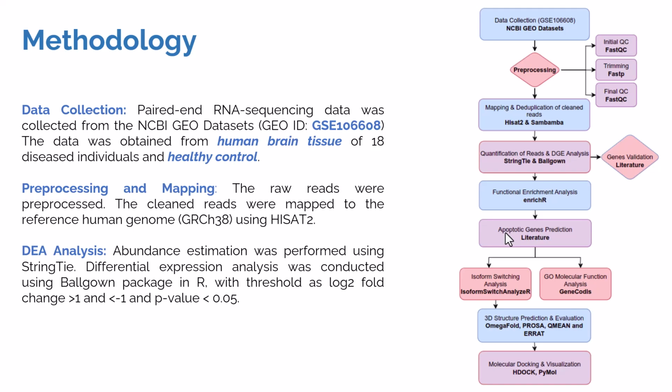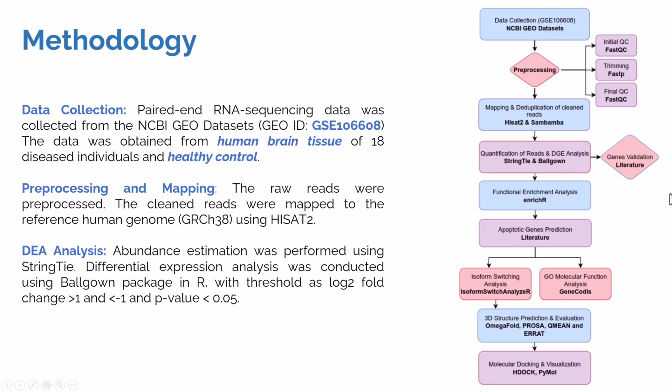and after StringTie quantification, I used the quantification count table in Ballgown, which allows us to do differential gene expression analysis, which was the goal of this study, to identify genes that are differentially expressed between men and women. The package was implemented in R, and the thresholds that were used were log FC greater than 1 and less than -1, and the p-value was 0.05. So if the gene has a p-value less than 0.05, then it means that the gene is statistically significant, and if the same gene has a log FC value greater than 1 or less than -1, then it means that it is also biologically significant.